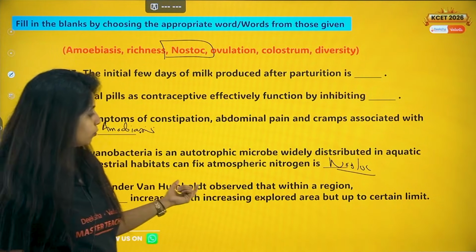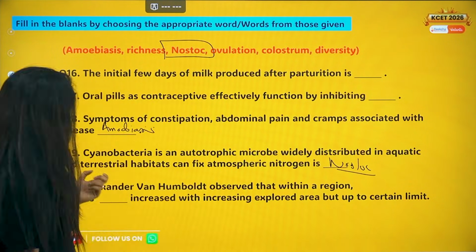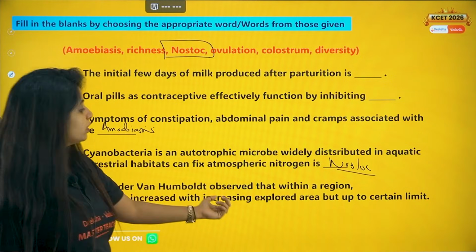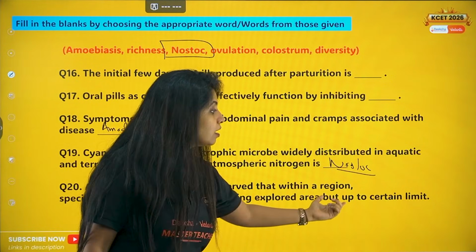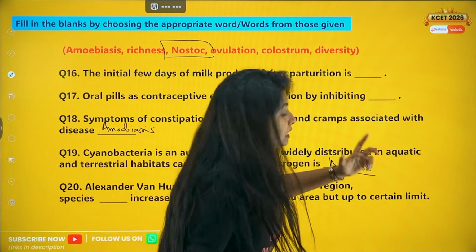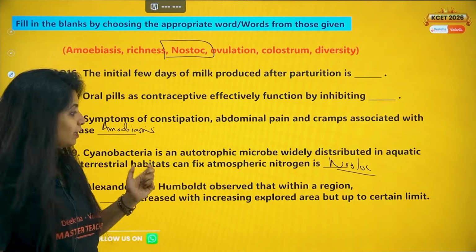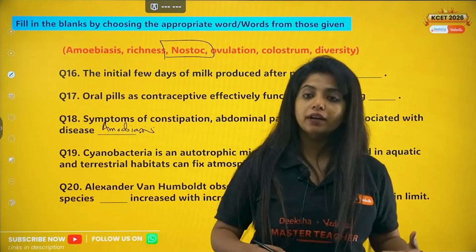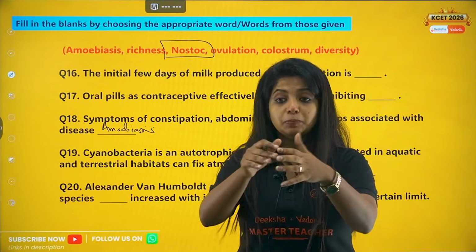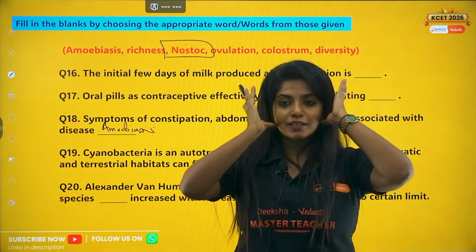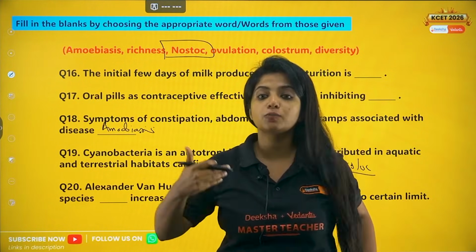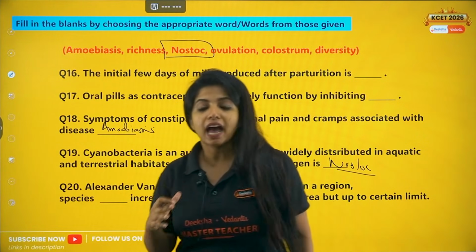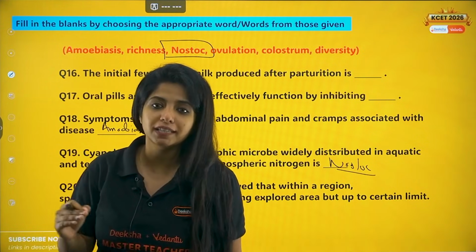Alexander von Humboldt observed that within a region, species richness increased with increasing explored area, but up to a certain limit. So basically he was voyaging and found a region, and when he explored more area, species richness was increasing. There were many different species out there, but it happens only up to a certain limit, not more than that.